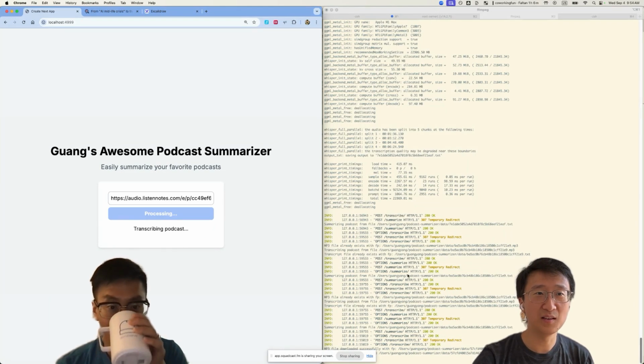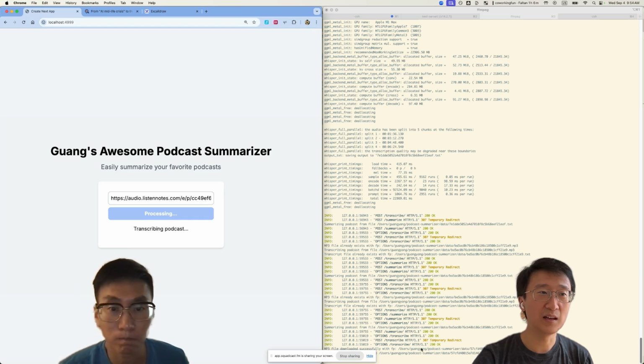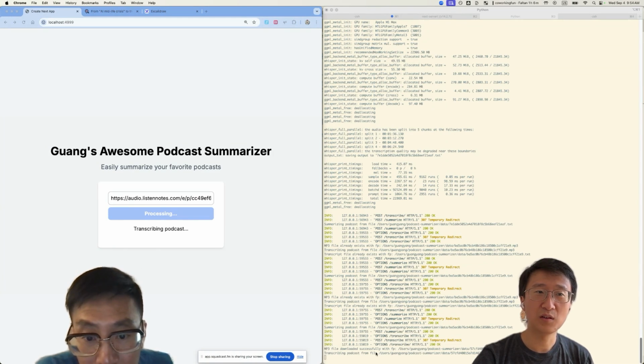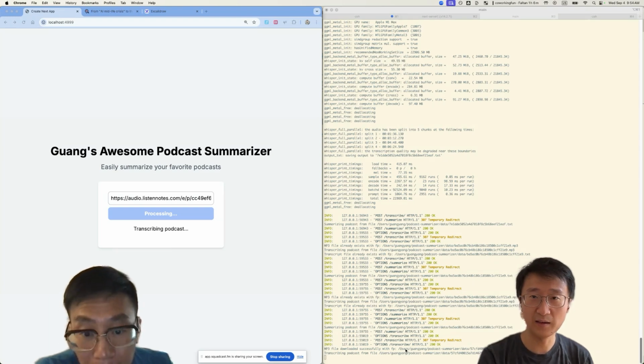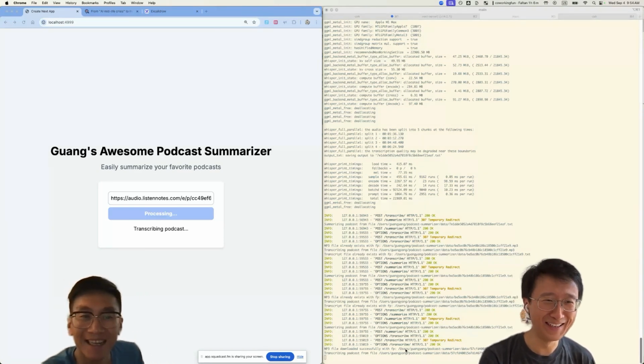On the right side, I have the logging pulled up. So you can see that it's doing download first, and then now it's trying to transcribe it. And this is calling out to Whisper C++. And now we play the waiting game.